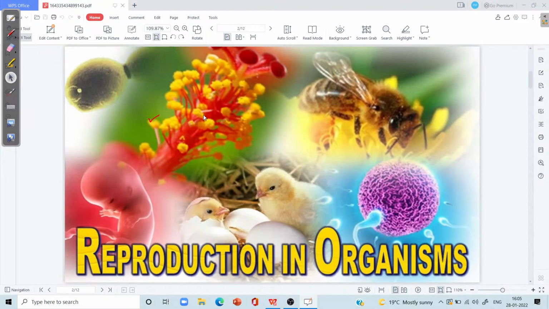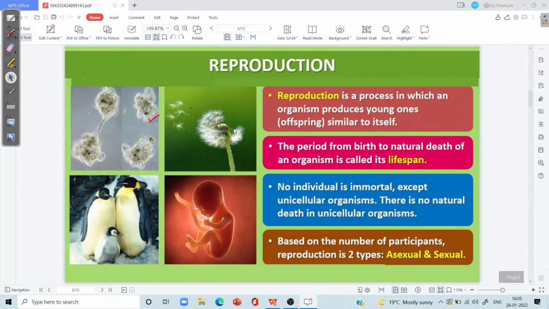And if I describe in detail the meaning of the term reproduction, reproduction is a process in which new individuals are formed by the parents, and the new individuals which are formed are similar to the parental species. I want to say reproduction is a true to breeding process.